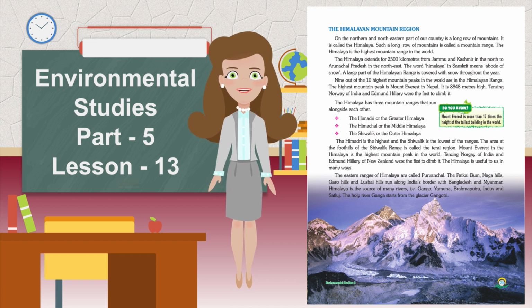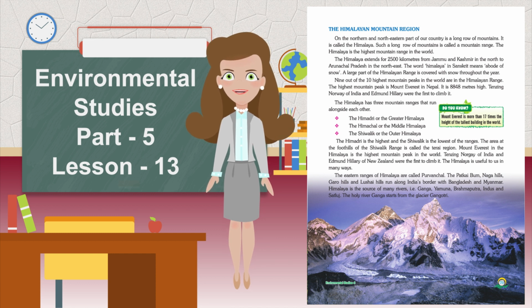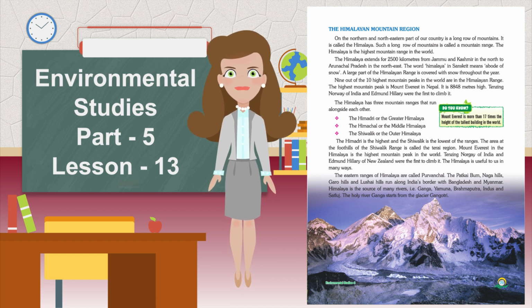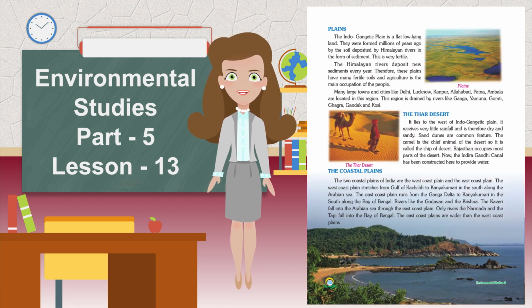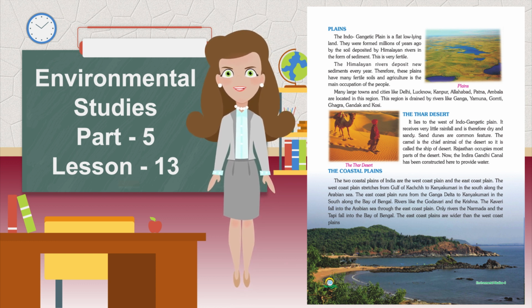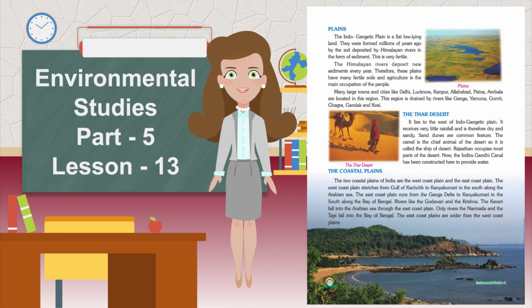Therefore, Ganga, Yamuna, Brahmaputra, Indus, and Satluj. The holy river Ganga starts from the Gangotri glacier. The Indo-Gangetic Plain is a flat, low-lying land. It was formed millions of years ago by the soil deposited by Himalayan rivers in the form of sediment. This is very fertile.